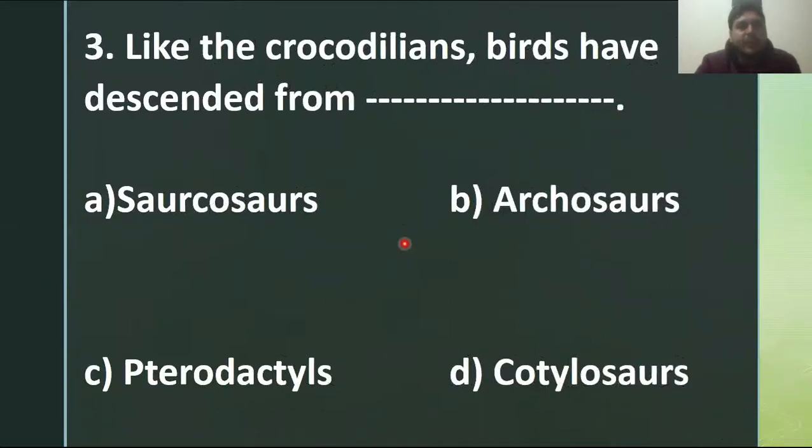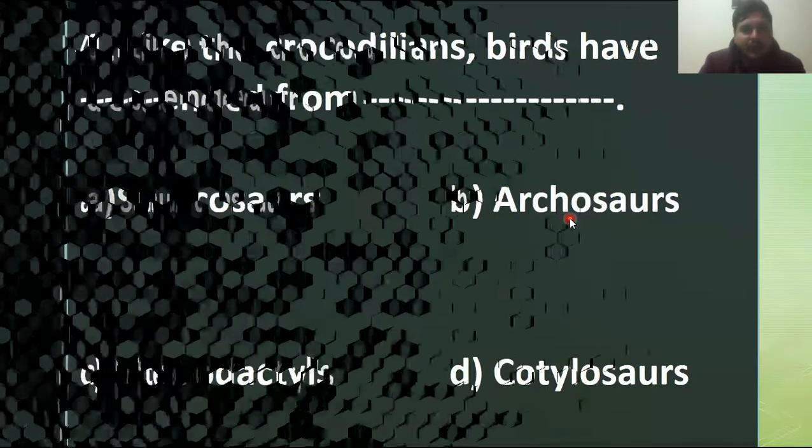MCQ number 3: like the crocodilians, birds have descended from which lineage, or to which group do the birds belong? The options are Saurosaurs, Archosaurs, pterodactyls, and Cotylosaurs. The right option is Archosaurs. Archosaur is a group of animals from which crocodiles and birds both evolved. So option B is the right answer.